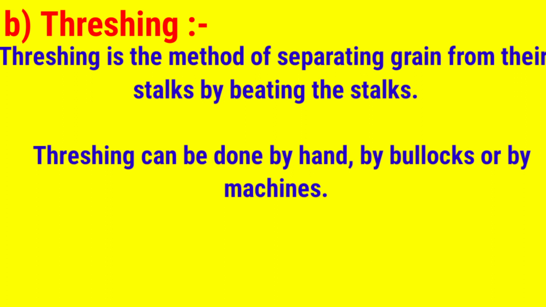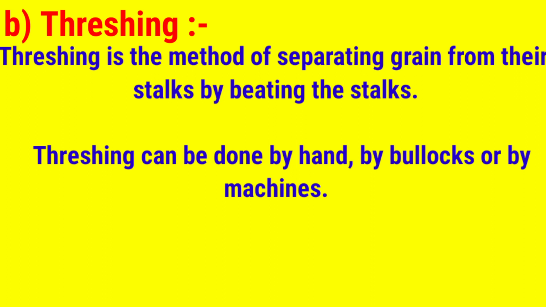You can observe a thresher or combine through which we can do threshing, meaning separation of grain from the stalk by a thresher with the help of a motor.